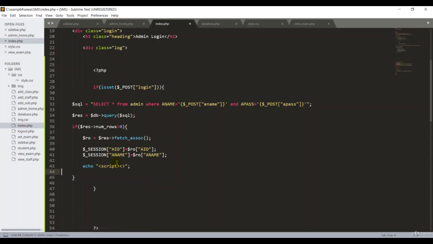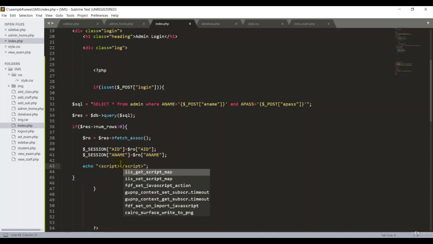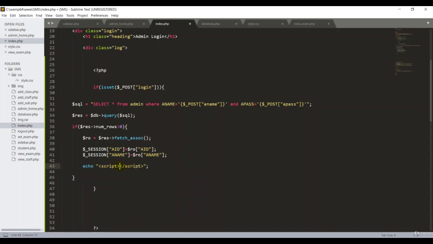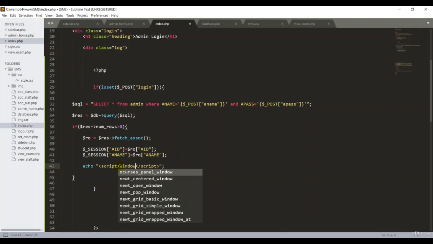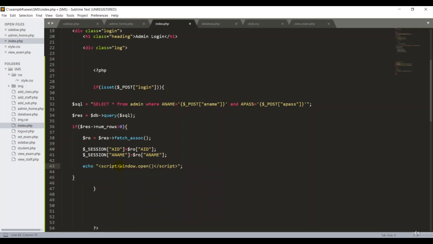In this script tag, I can write one more piece of code. It's called window.open, then open and close bracket. You should understand this very carefully: in single quotes, because we have already used double quotes. So if you want to use quotes again, you have to use single quotes.